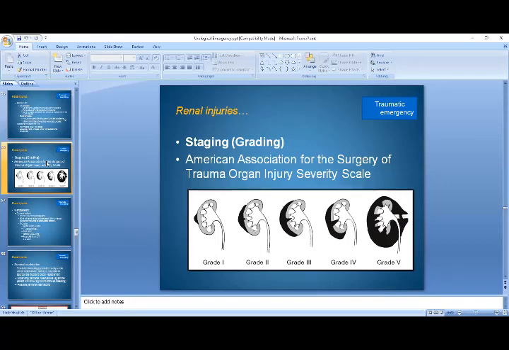The second, grade 2 injury, is also confined to the kidney and is present within the Gerota's fascia, but you can see that the renal cortex is also invaded, that the renal cortex has been damaged. This is called grade 2. In grade 1, there is no renal cortical injury and there is only subcapsular hematoma. In case of grade 2, there is subcapsular hematoma, and there is injury that is going into the renal cortex as well.